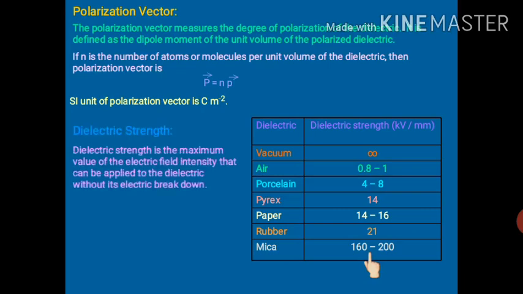Once again, it is the maximum value of the electric field intensity that can be applied to the dielectric without its electric breakdown. Up to this particular value, your dielectric will behave like an insulator only, but beyond this it will behave like what? A conductor. So this is the maximum value of the electric field intensity that can be applied to the dielectric without its electric breakdown.